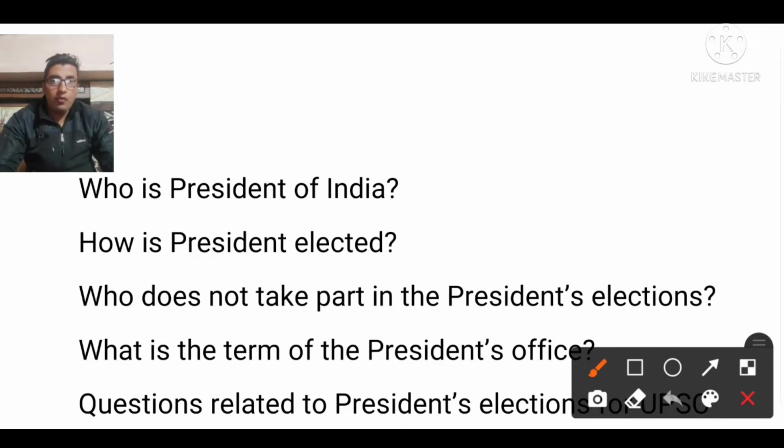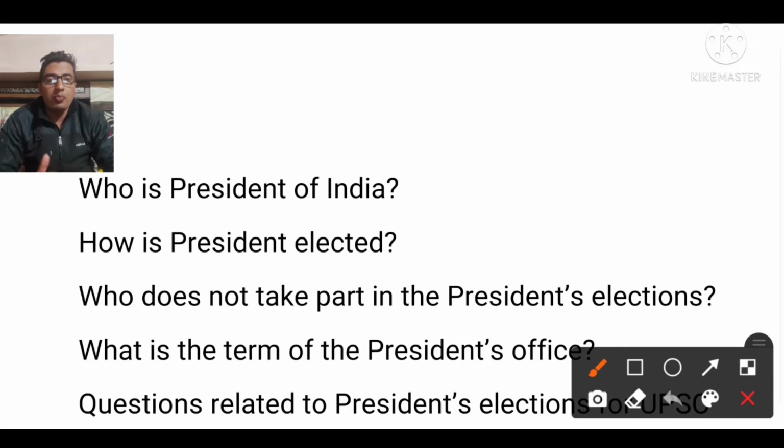Now, what is the constitutional position of the president? In 1950, when we celebrated our first Republic Day and our Constituent Assembly was ready to implement our constitution, at that point Dr. Rajendra Prasad said, yes, we are not going to follow the presidential form of government of the USA.